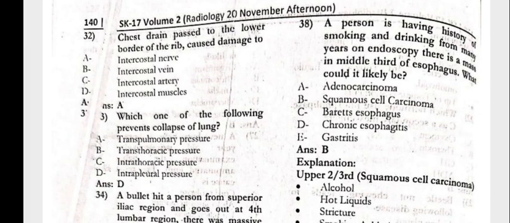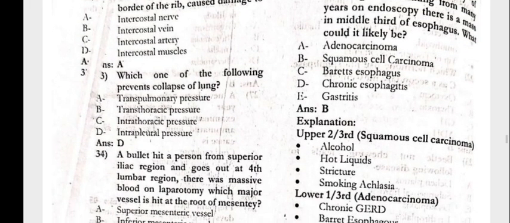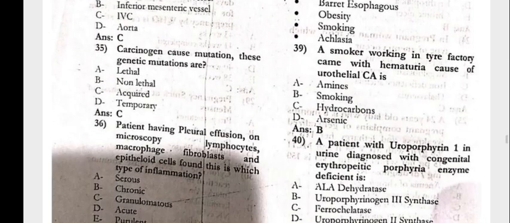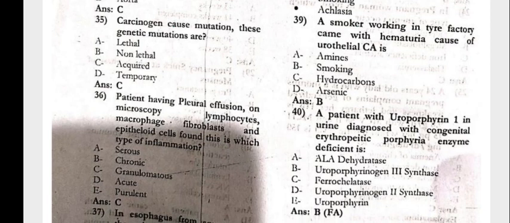In the endoscopy, there is a mass in the middle third of esophagus. What could it likely be? The squamous cell carcinoma. Next, the smoker working in the tire factory came with hematuria. The cause of the urothelial carcinoma would be the smoking.